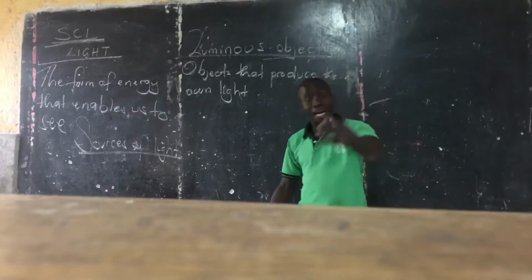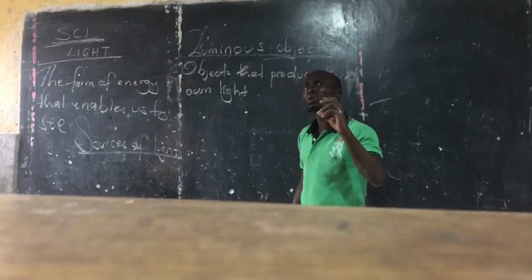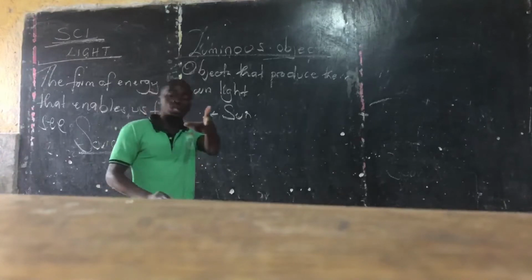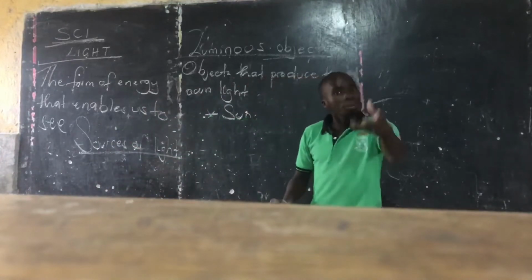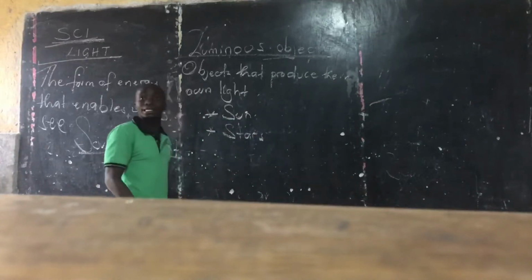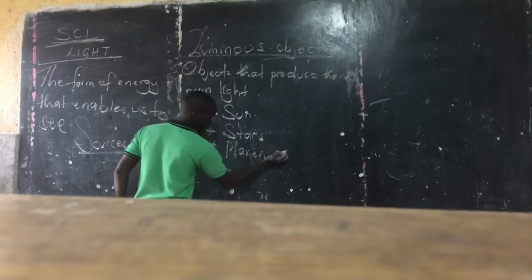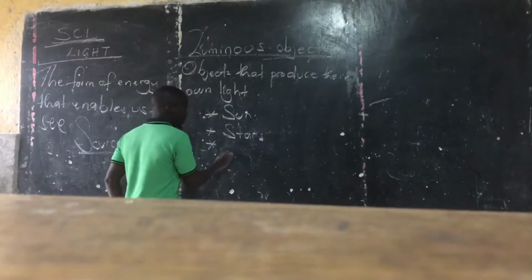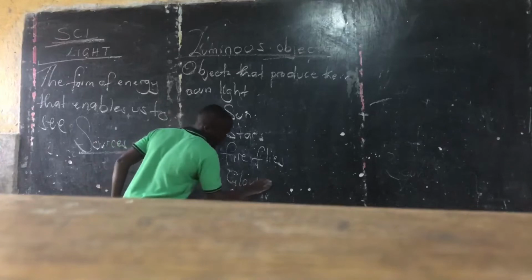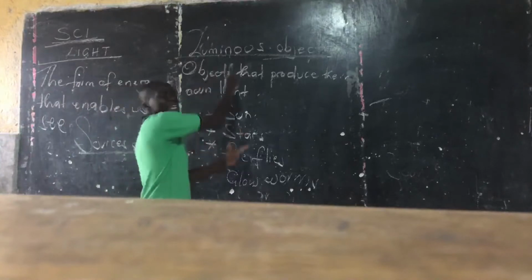For example, these are objects now. Let's talk about the sun. The sun is an object. It produces its own light. It's a luminous what? Object. We have the so-called stars. Stars produce light. Planets, let's leave this one out. Stars, those are the fireflies. We have the glowworms. These ones produce their own light. So they are called luminous objects.